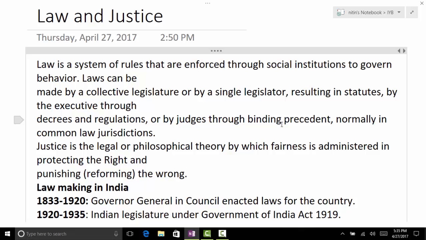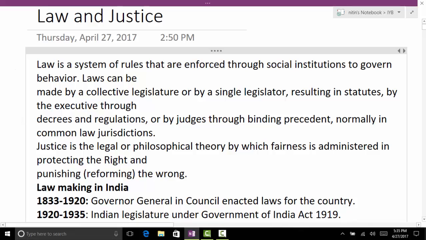So what kind of judiciary do we have? Integrated judiciary: Supreme Court, High Court, and the subordinate courts. How are the judges of the Supreme Court appointed? By the president. The president appoints them. What is the process? It will comprise a body of three, the Collegium, that is called.